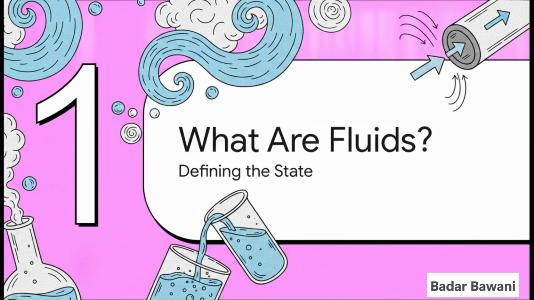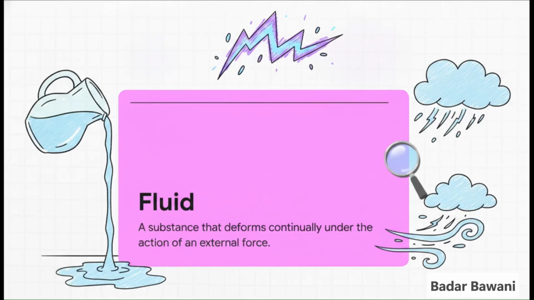What are fluids? Defining the state. Okay, so the crucial point here is that a fluid isn't just a glass of water. It is actually any phase of matter, liquids, sure, but also gases like the air we breathe, and even plasma, that basically cannot permanently resist being deformed. If a substance can flow, it's a fluid. It just continually yields and changes shape under an external force rather than holding rigid like a rock.